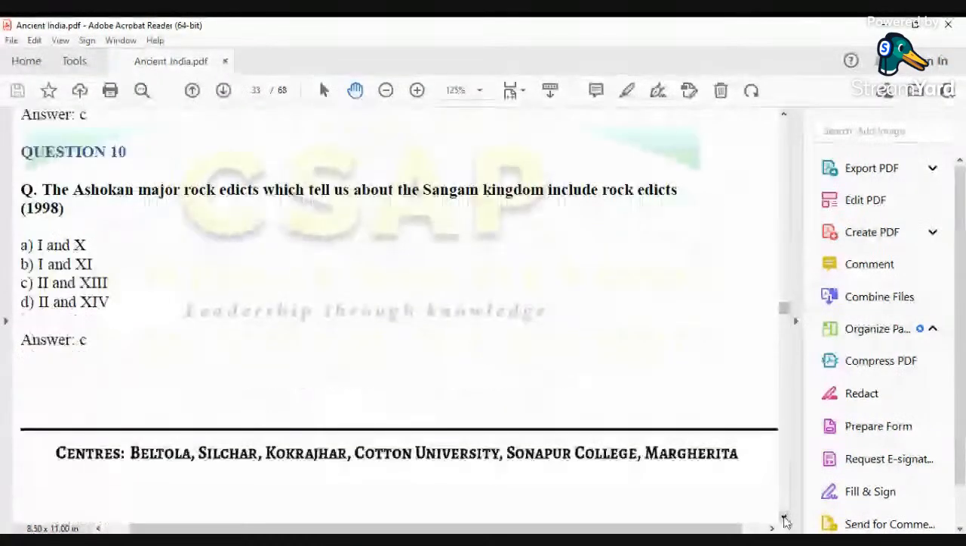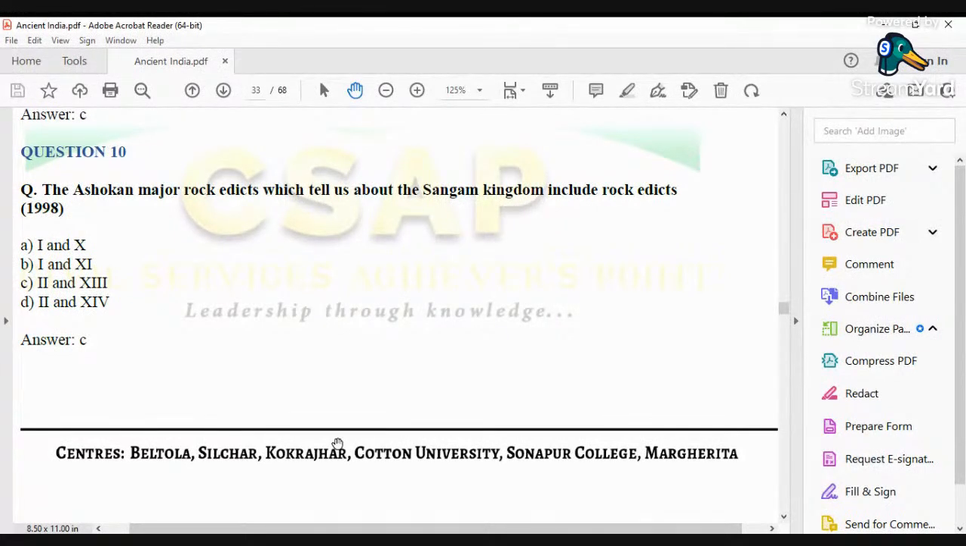Now, the next question was asked in the year 1998. The question is: the Ashokan major rock edicts which tell us about the Sangam kingdom include which rock edicts? Sangam kingdom refers to the South Indian kingdoms, because one of the Ashokan edicts talks about the South Indian kingdoms, and the Sangam kingdom or Sangam age is a very important part of history.